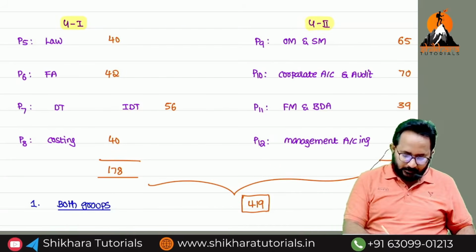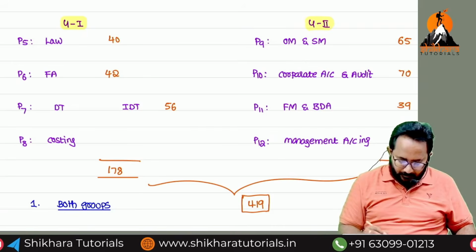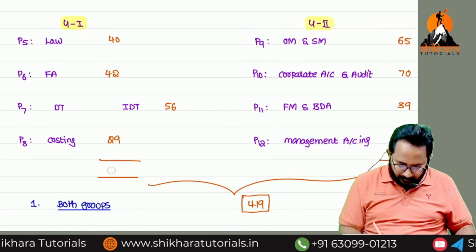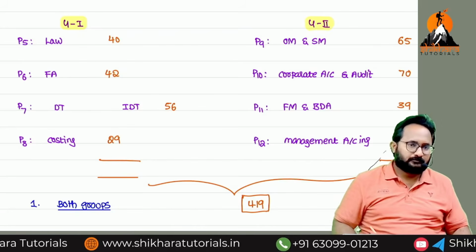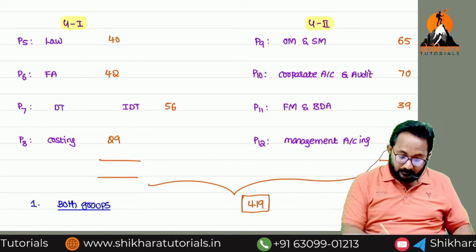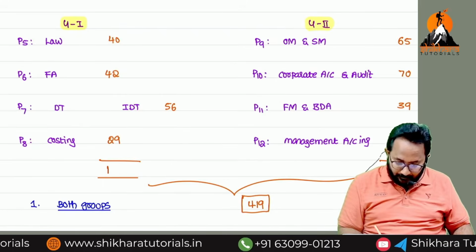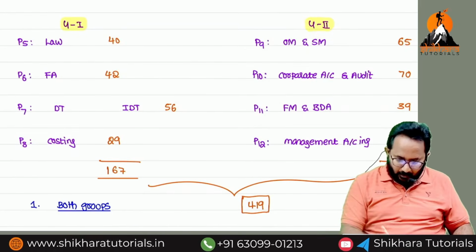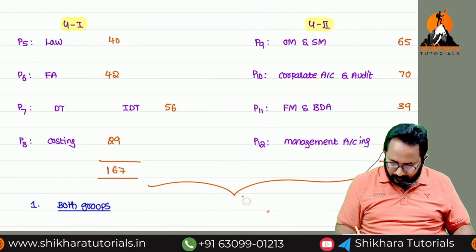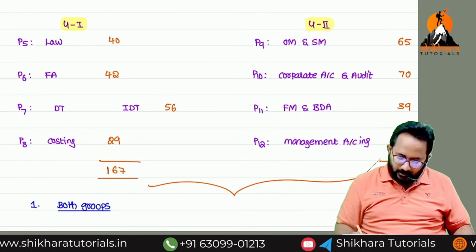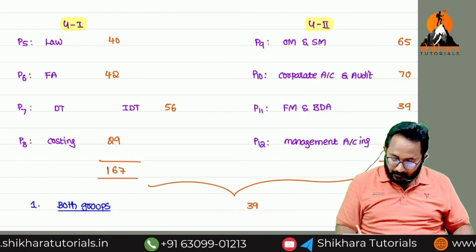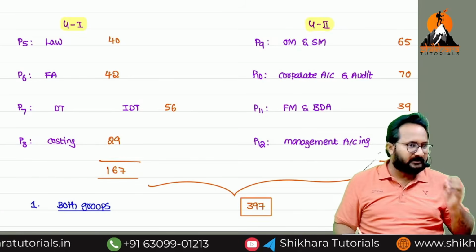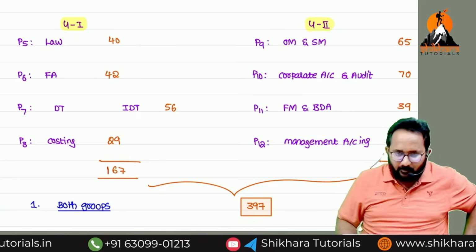Here also you got a 29 only. What is the total? 150? 167. Now the total. The result is what? Fail. Definitely unsuccessful only will come in your mark sheet.